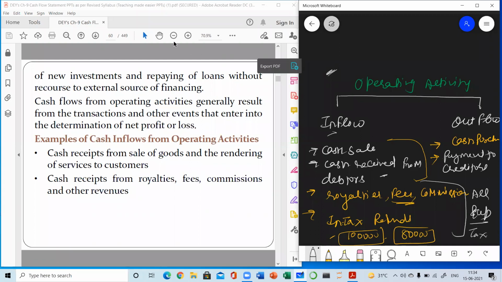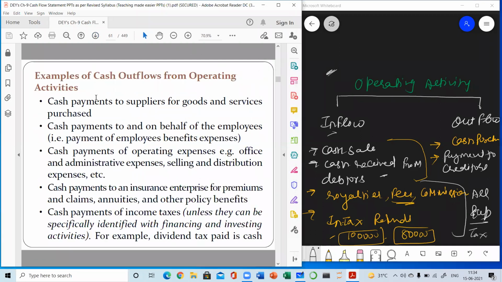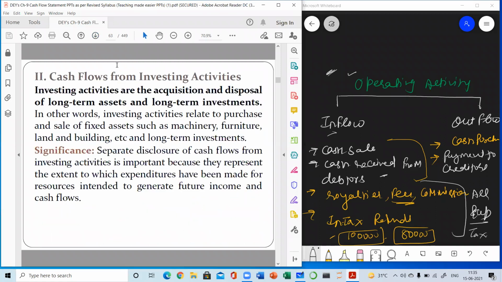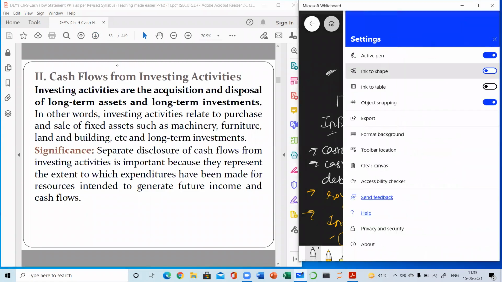Now just go to the investing activity. These are the examples which I have already explained. Cash payments to suppliers, cash payments to and on behalf of employees, means salary, wages and other expenses. Cash payment of operating expenses, for example, office expense, administration expense, selling and distribution expense, cash payment to insurance companies for their premiums, and income tax paid. All these are operating. As we are considering the operating activity, only the operating expenses will be considered. Clear?